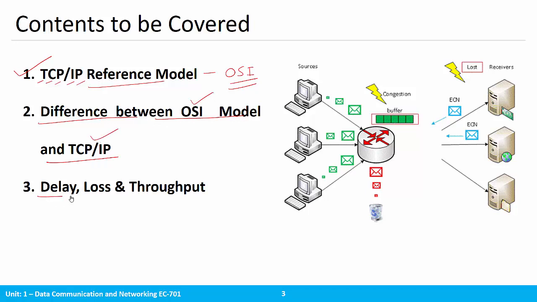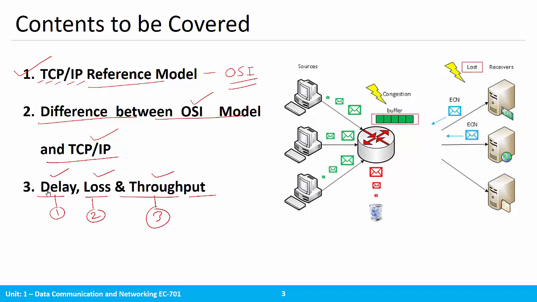And then some important terminology, you can say, with respect to the computer network that we are going to discuss, which is delay, loss and throughput. Fine. These are the common terms which we are already aware of in terms of the communication system. But specifically in case of data communication and networking, these three terms are very important.